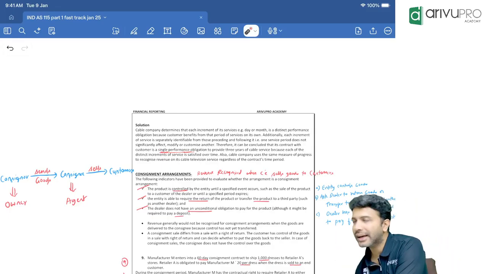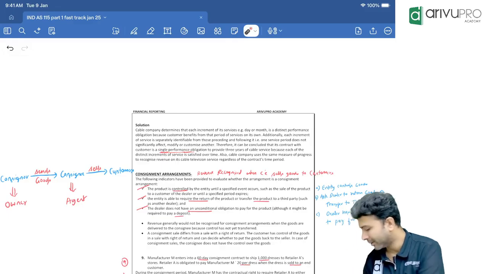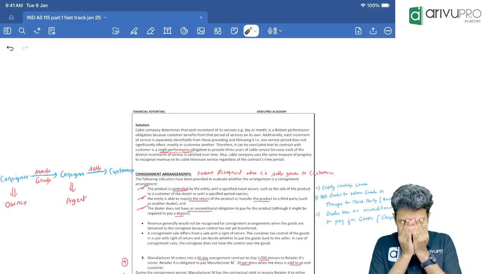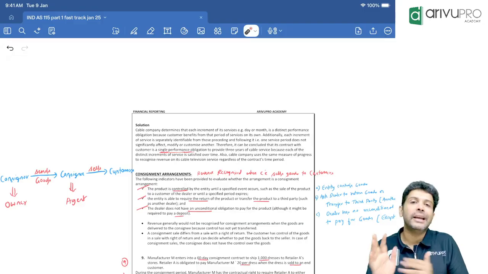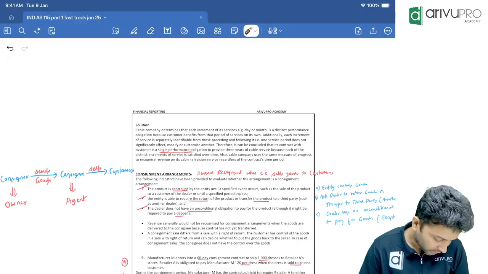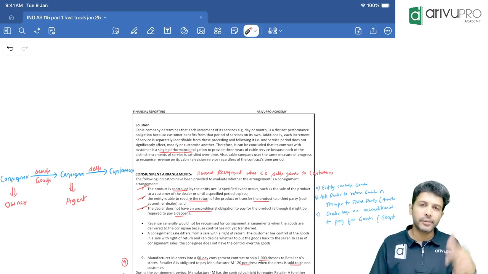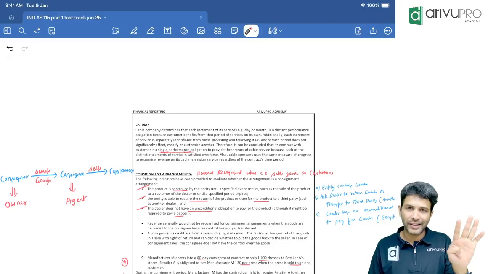Then let's quickly do a thing. Let's have a 1-2 minute quick recap of everything we have done and then take a break. Okay, what is the standard name? IND AS 115, Revenue from Contract with the Customer. That's the standard name. Revenue recognition will involve 5 steps. What are those 5 steps?